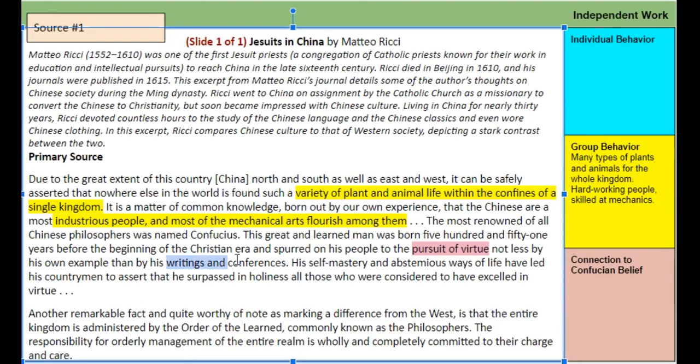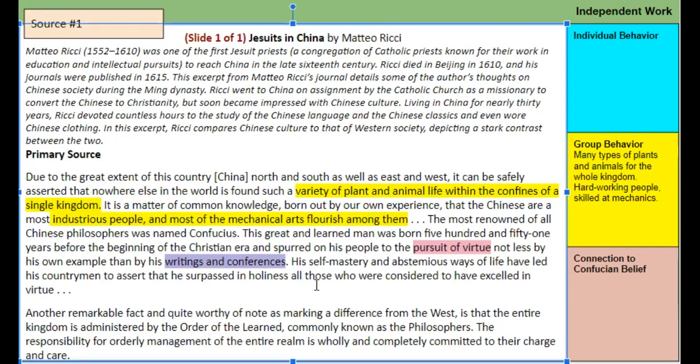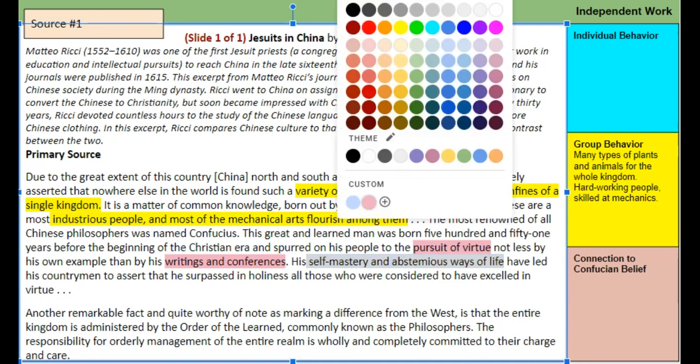So his writings and conferences, see, he wrote a lot. Let's highlight that too. Here we go. I can steal that from custom and have it again down there. He had self-mastery and abstemious way of life, which led his own countrymen to assert that he surpassed in holiness all those who are considered to have excelled in virtue. Oh my goodness. So we're going to highlight that too.